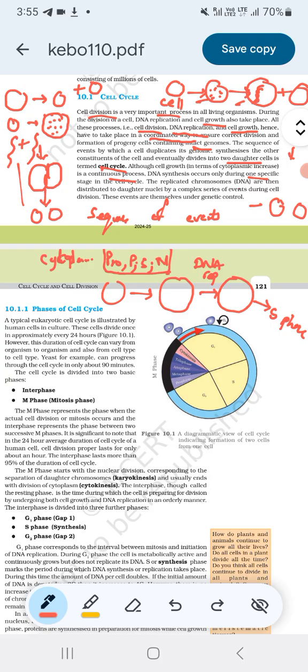The replicated chromosomes, that is DNA, are distributed to the daughter nuclei by a complex series of events during cell division.